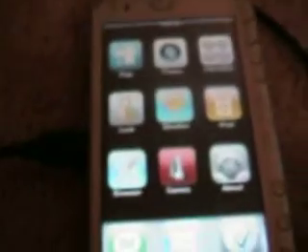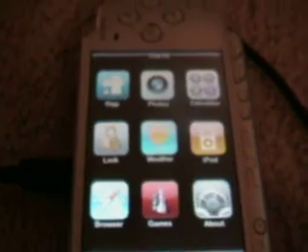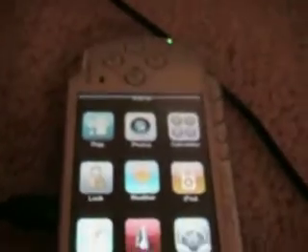So yeah, that was a tutorial telling you how to put IPSP on your PSP. So until next time, see ya.